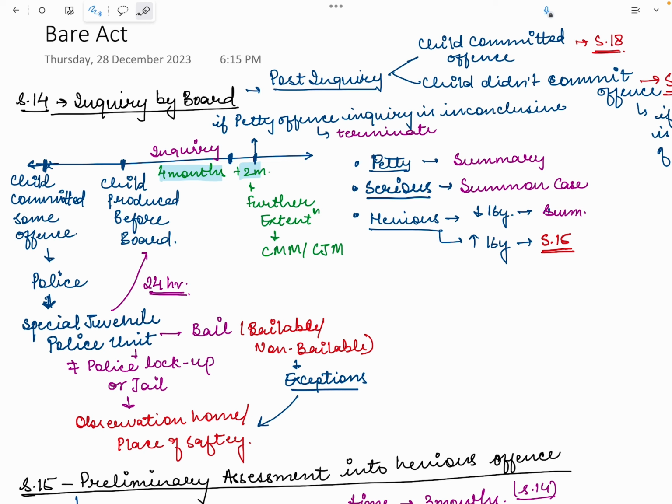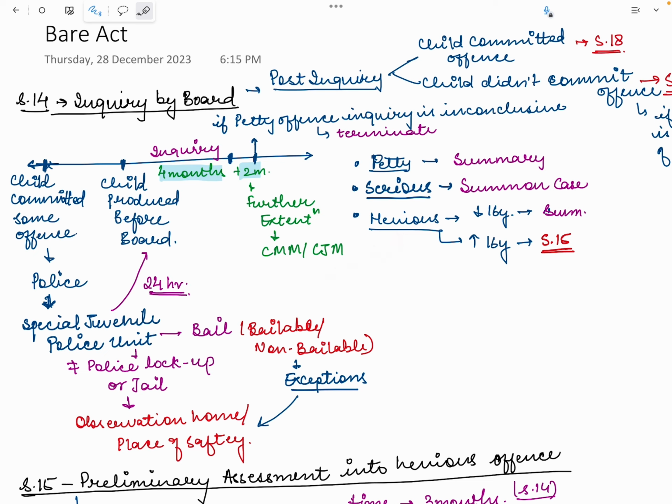First in the series, I'll be doing the Juvenile Justice Act, and we'll be starting with Chapter 4, which deals with the procedure with respect to a child who is found in conflict with law. Before I start, let's do a brief intro about the JJ Act.